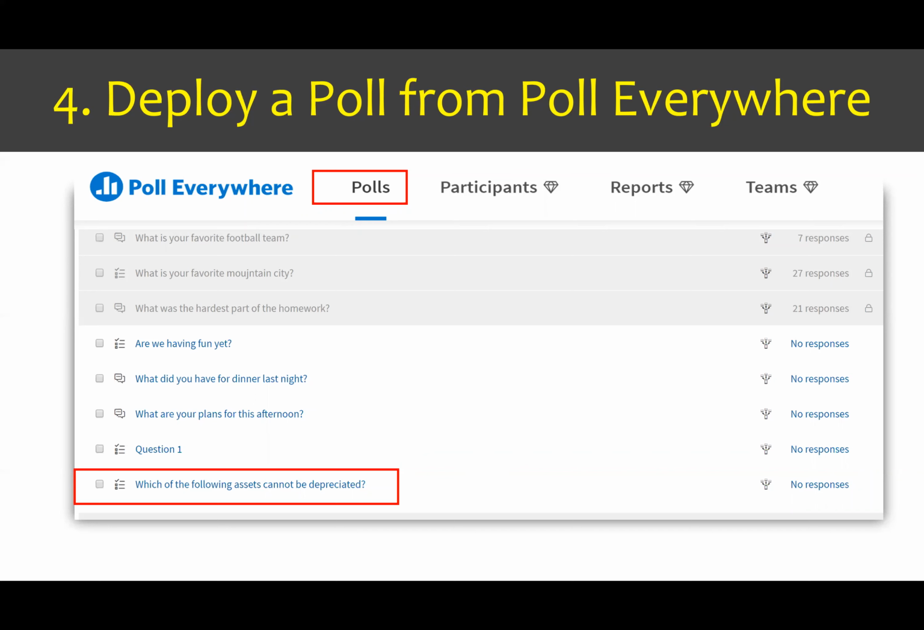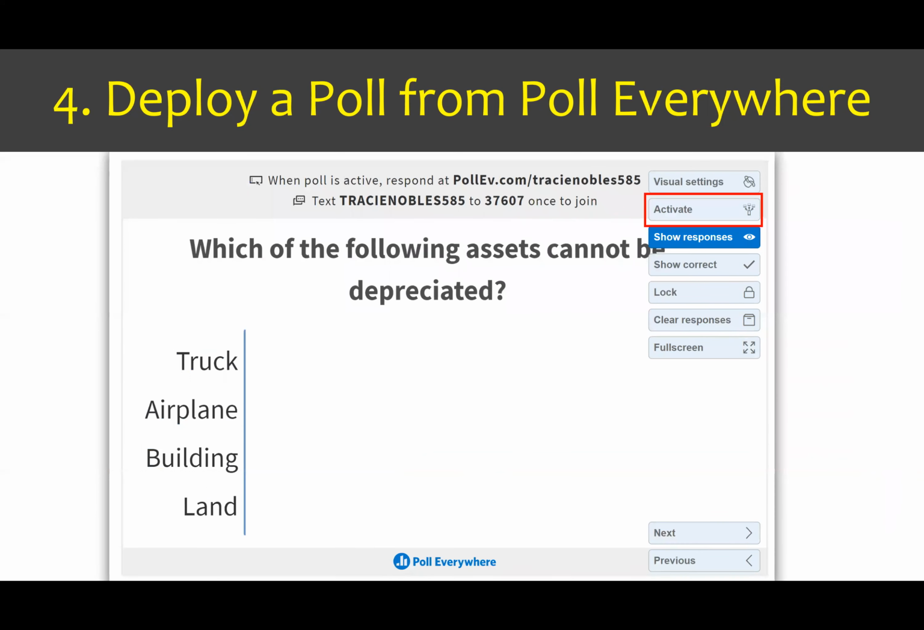To simply deploy the poll, you're just going to click on the question that you want to deploy. When you do that, a screen will be opened up that allows you to click on the button that says Activate. And that's all that's required in order to activate the poll system.